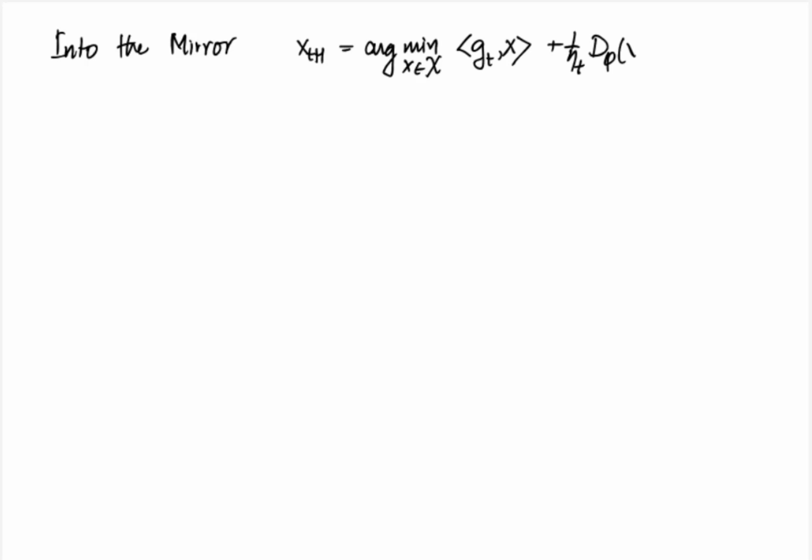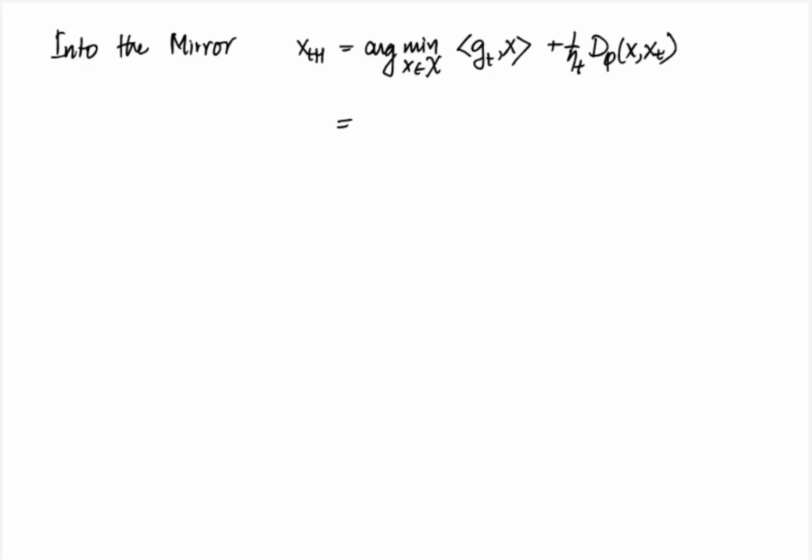To develop further intuition, let us take a ride into the mirror world. Then the update can be written as x t plus 1 equal to argmin over x in calligraphic X of inner product of g t comma x plus 1 by eta t d phi of x comma x t, where I have removed some of the constant terms.